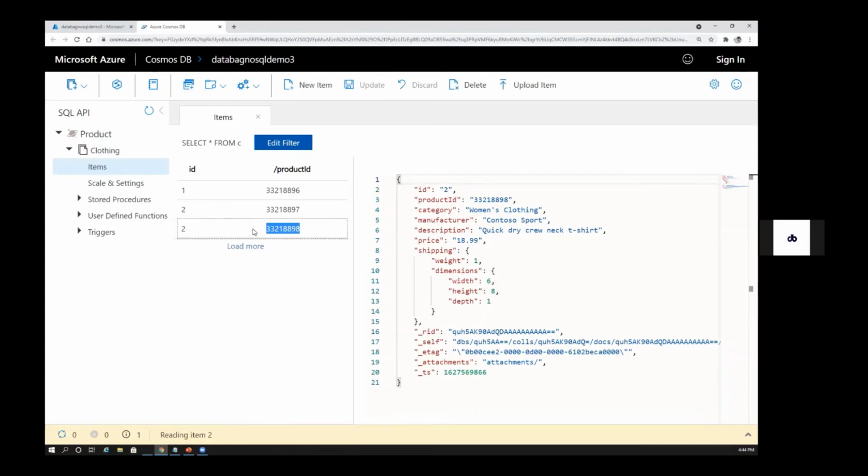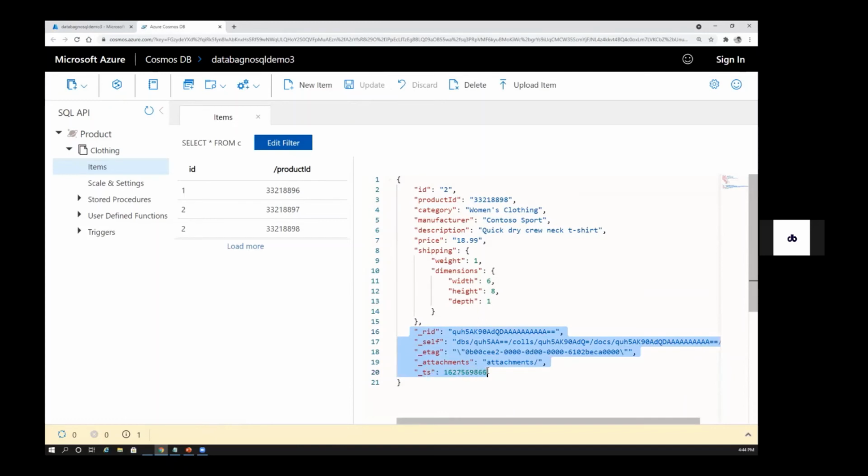I think this is the one which we have added with ID2, and this one. The data which we added was only this, but there was some additional information which we get when we try to add data. One is a unique identifier key, and there are a few other fields, but for us the important thing is this timestamp. When you add this data, you get this timestamp down to milliseconds, I believe. So you have this kind of information which you get along with the data which you try to add.